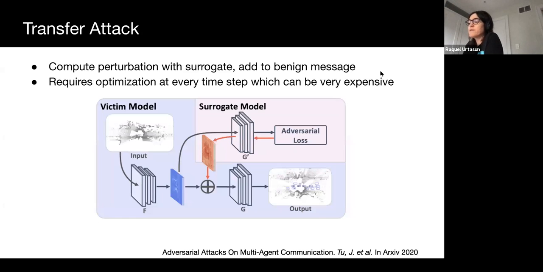Once the surrogate model is trained, we can execute attacks by using gradient-based updates to generate a transferable perturbation using the surrogate model and adding it onto the benign message. In contrast to a universal attack shown previously, where computation is not required during the attack, performing optimization in every time step of an online attack is extremely expensive.